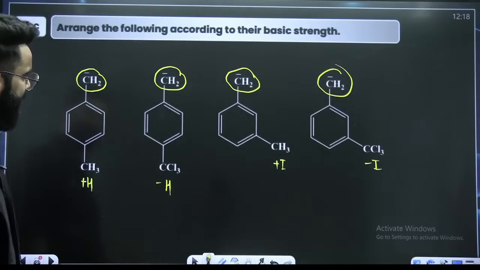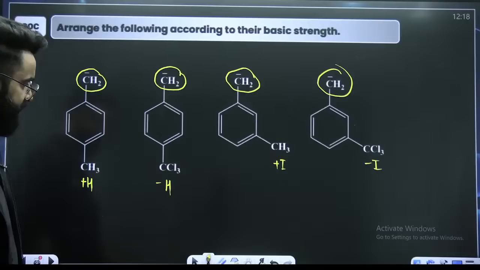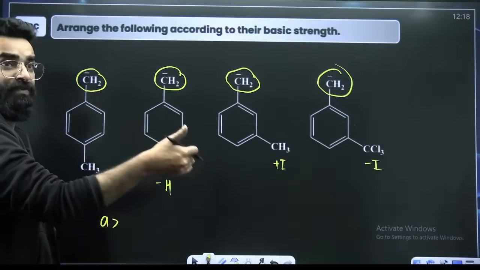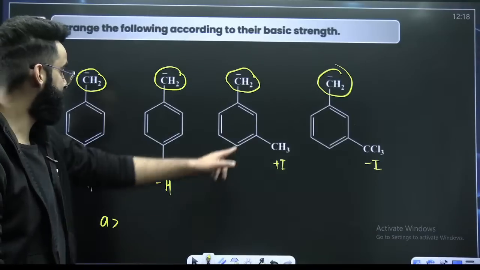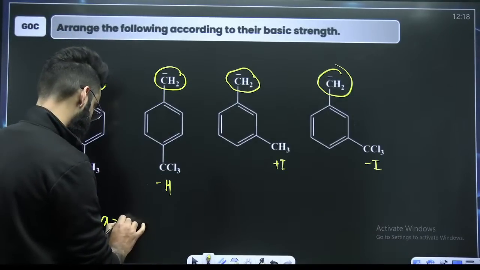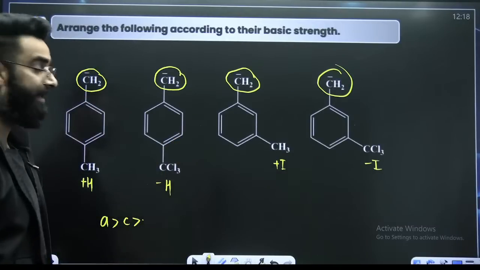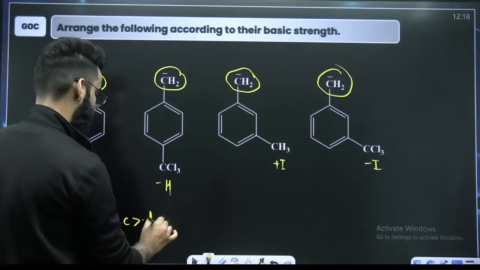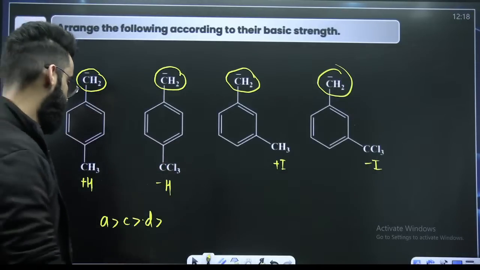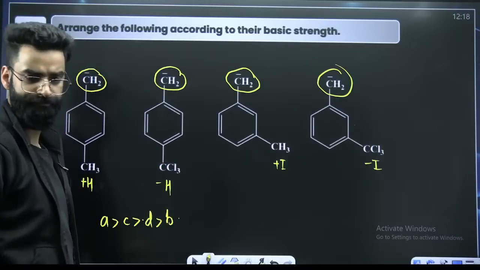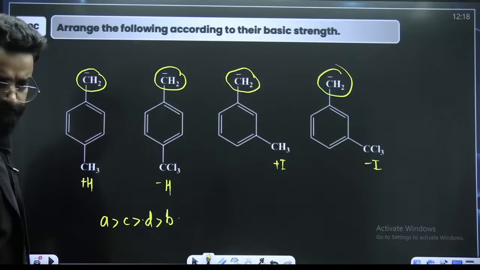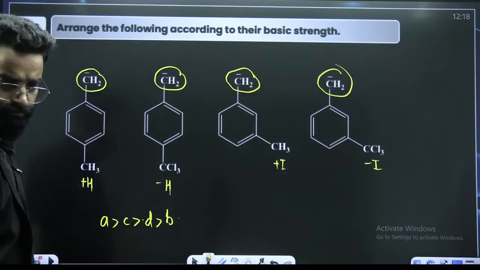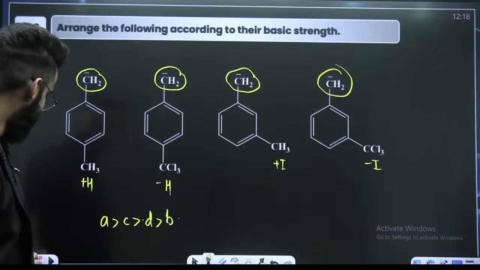Now, is there anyone showing plus M? No. Is there anyone showing plus H? Yes. So A will be maximum basic. After plus H, we give priority to plus I. Is there anyone showing plus I? Yes. After plus I, it is minus I. After minus I, it is minus H. So this is the order. ACDB is the order.